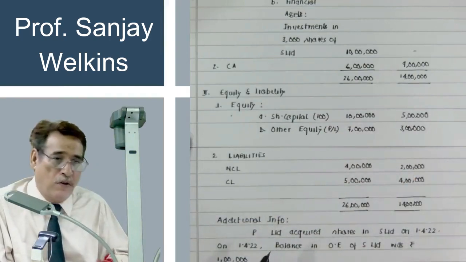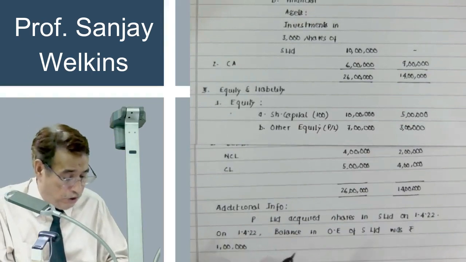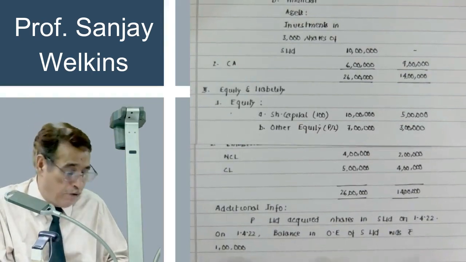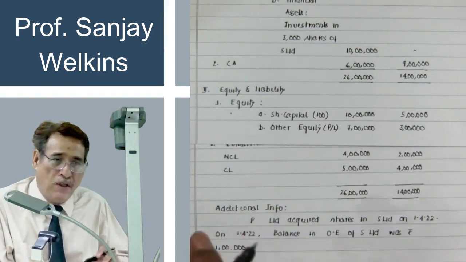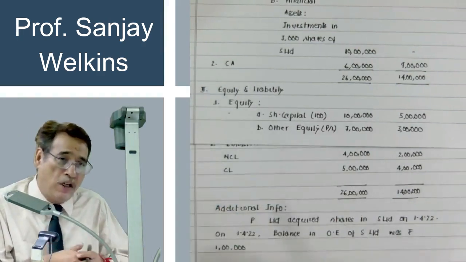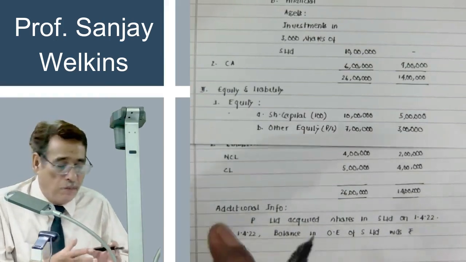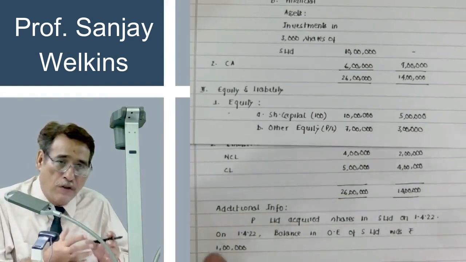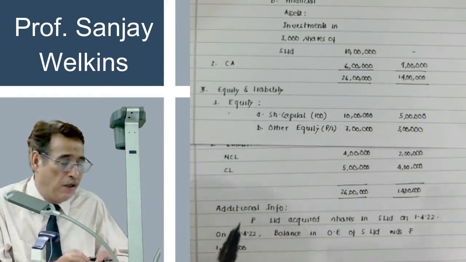Now the question is also stating that in the beginning of the year, the balance in other equity or profit and loss account of S Limited was 1 lakh. Such type of information will always be given to you in the question. Now the main question actually, and what we are trying to learn out of it, is the principles of preparation of consolidated financial statement. So how to prepare the consolidated financial statement.